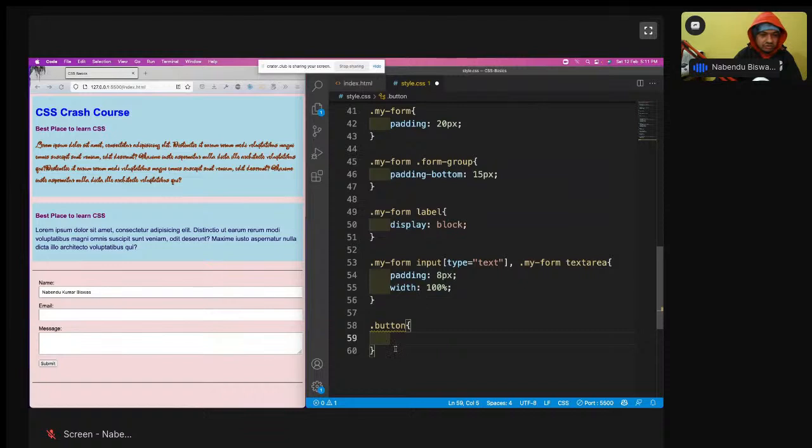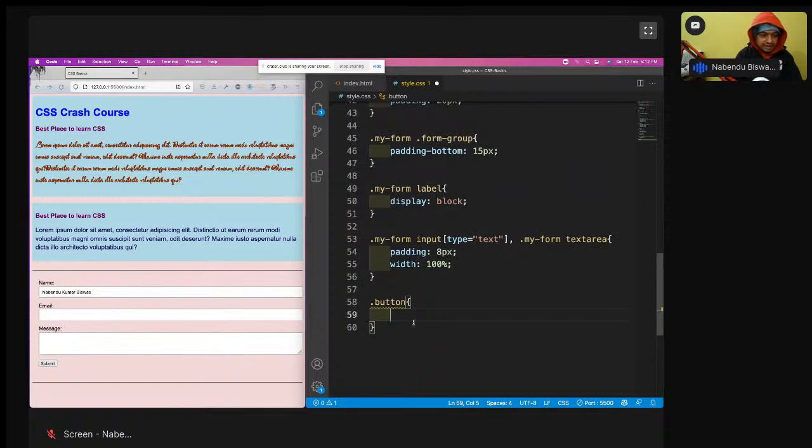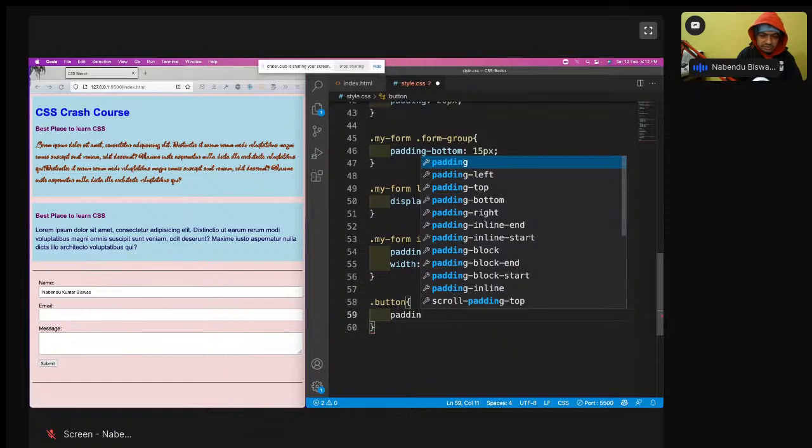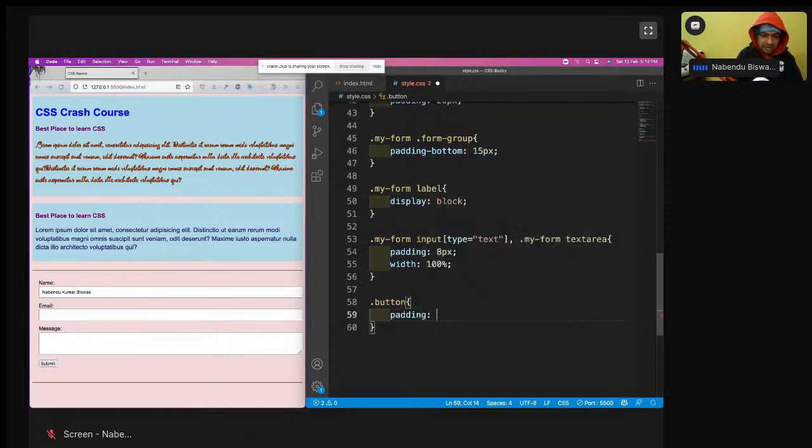Now we are going to first have a padding here, and padding is like 10 px, 15 px.